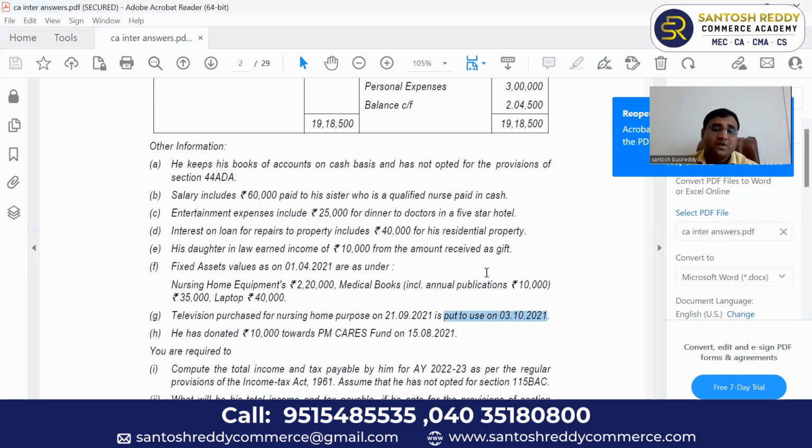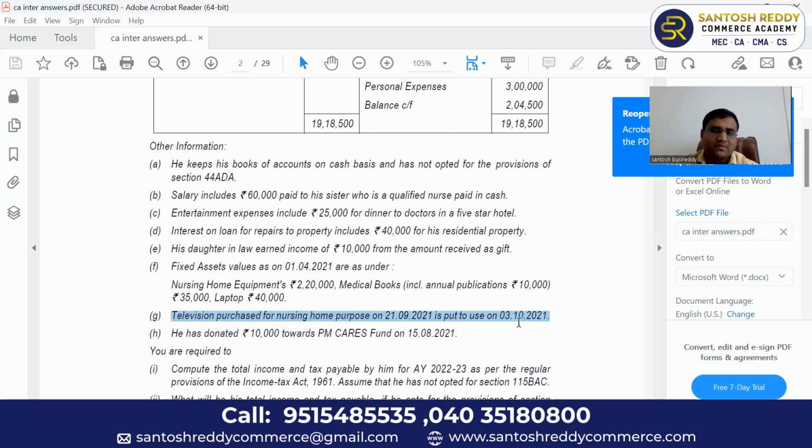The put to use date is very important. More than 182 days or less than 182 days, you have to calculate from this put to use date, not from the purchase date. It is put to use after September. The cutoff date is 30th September. You can claim only half depreciation. What is the television depreciation? Television, I think we can claim 15%, like plant and machinery. But in the suggested answers, I think they have given full depreciation.